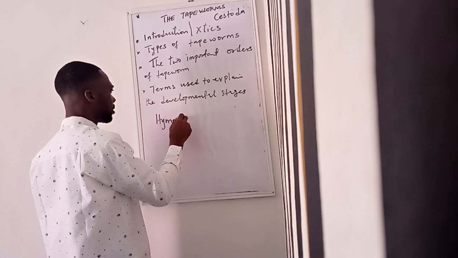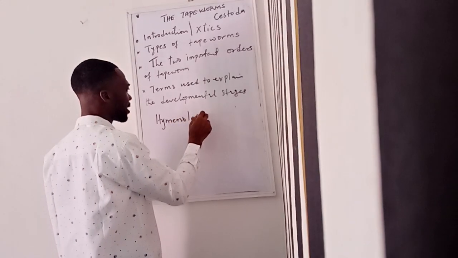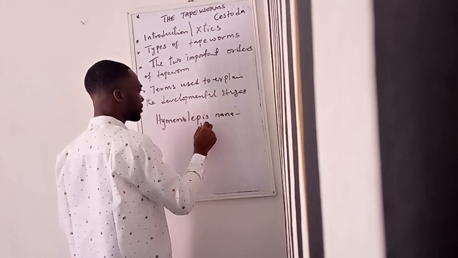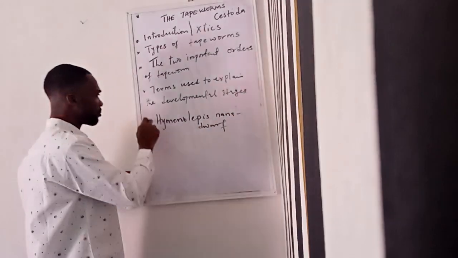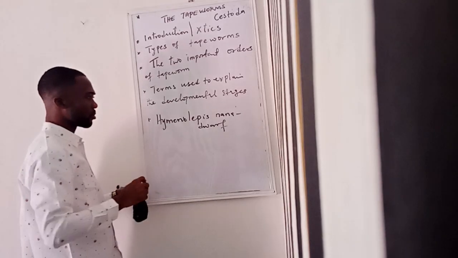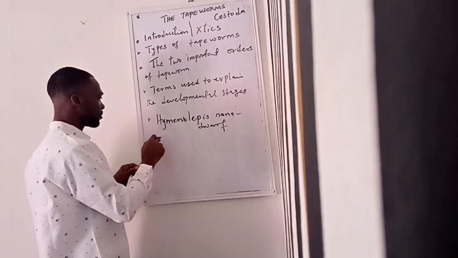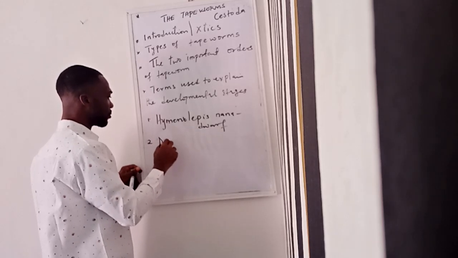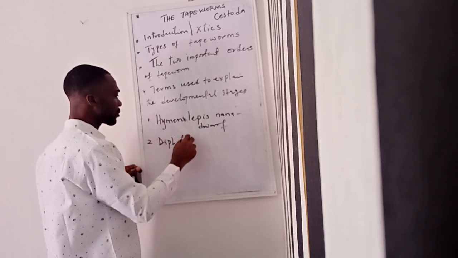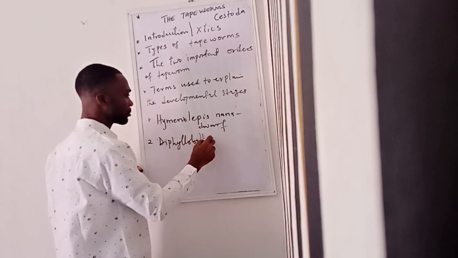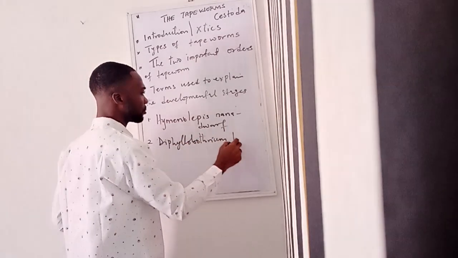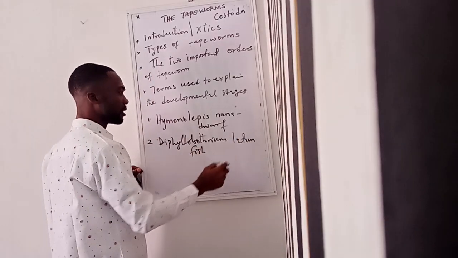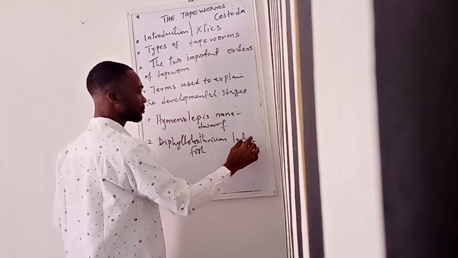Then we have the one we call the fish tapeworm, Diphyllobothrium latum. This is known as the fish tapeworm.